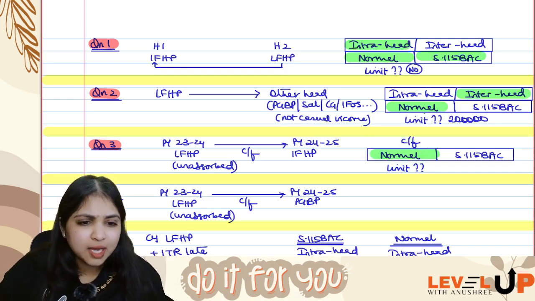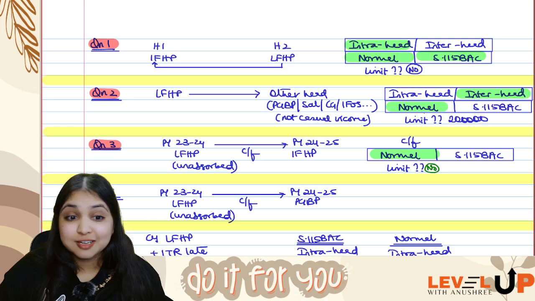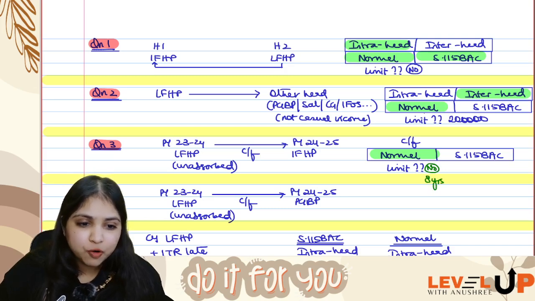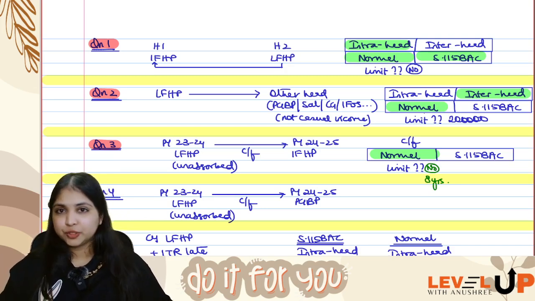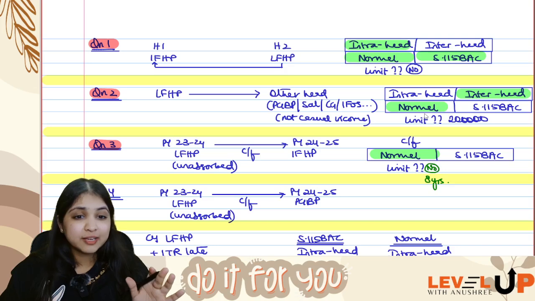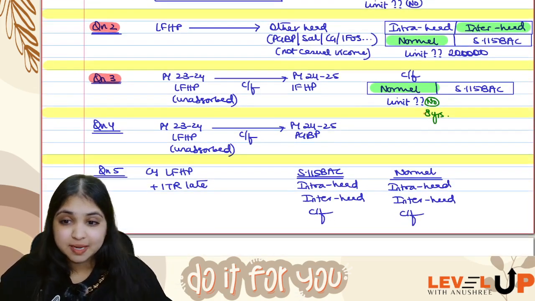Is there any limit on the amount? There is no limit on the amount, but there is a limit on the number of years. You can carry it forward only for 8 years, but even if assessee has filed ITR late, you can still carry it forward to the next year. Okay, everybody, this was question number 3. Now comes question number 4.